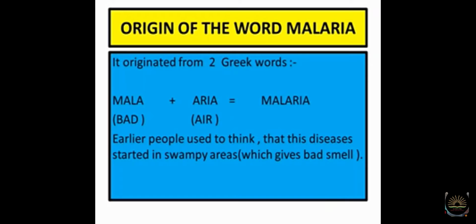Malaria is actually a word that originated from Greek. Mala means bad, and aria means air. That is, bad air or bad smell. That is called malaria. Malaria means bad air.